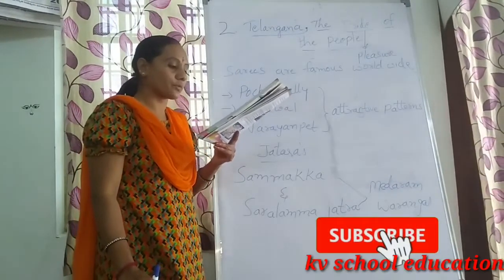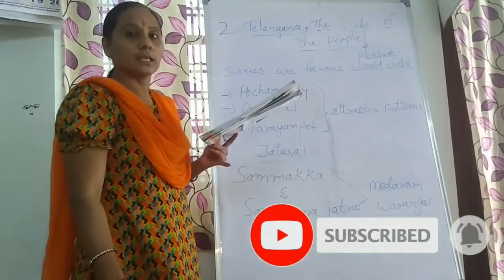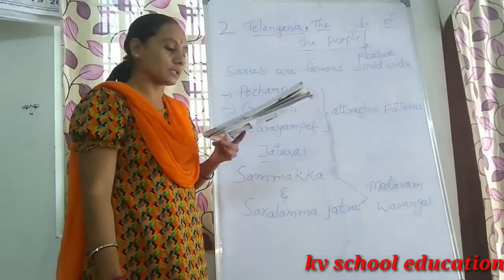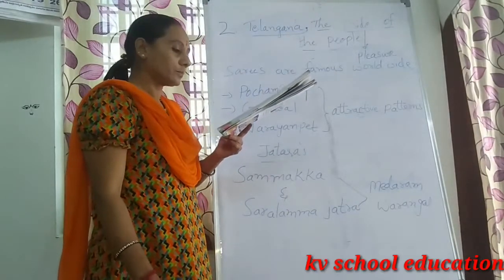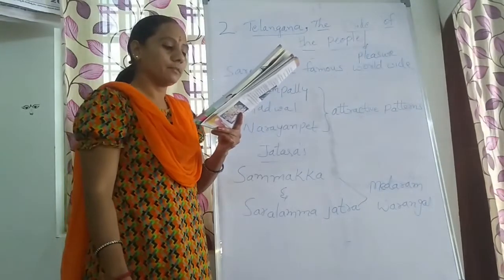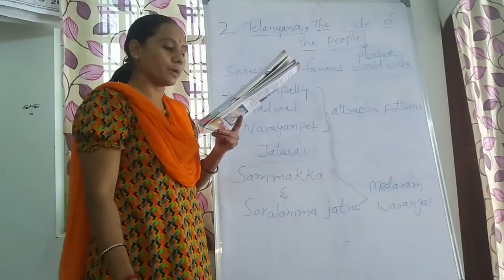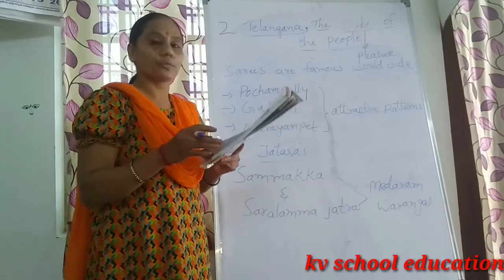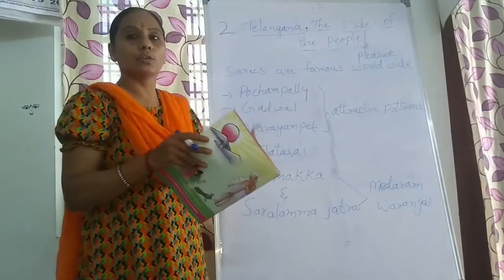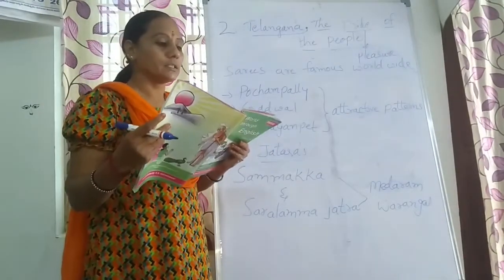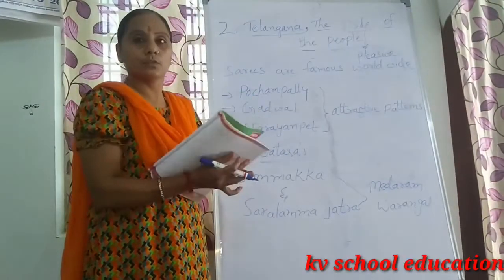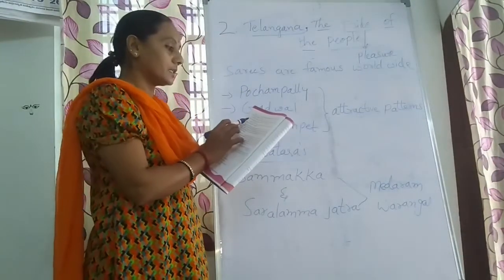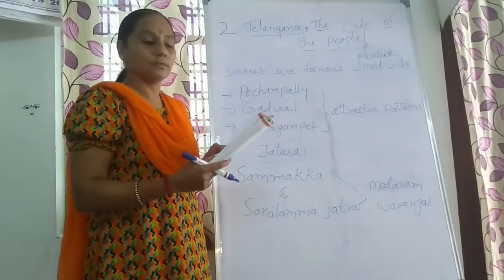Moreover, there are several places of attraction in our state. So we can say that these are the two Jataras, and there are more famous attractive places in our state. That is Hyderabad, Nagarjuna Sagar, Yadadri, Vemulavada, Allampur, Srirangapuram and Bhadrachalam are some of them. Now you turn the page. The next is Nagarjuna Sagar. We visited the museum and there are huge collections of antiquities. Antiquities means things that are old and very valuable. We can see them there.